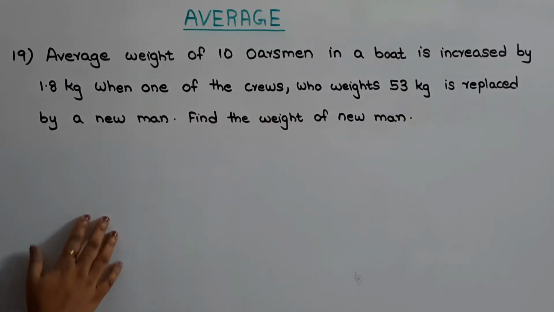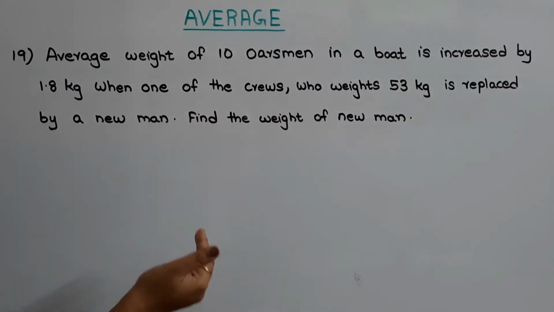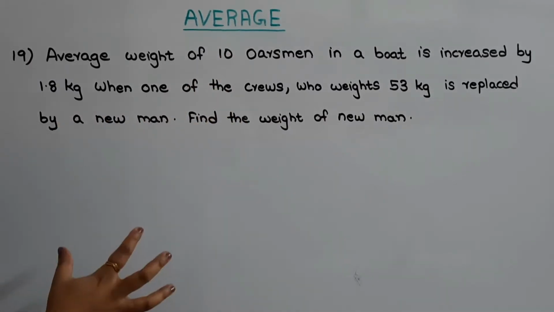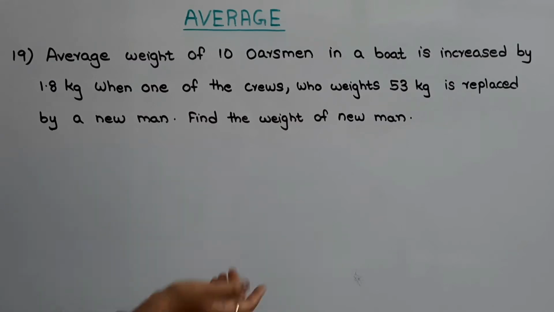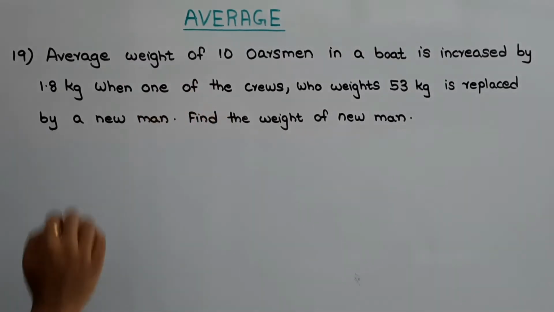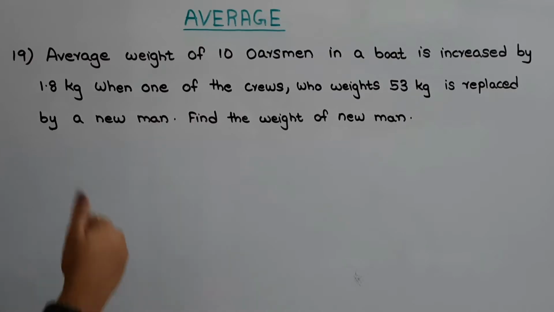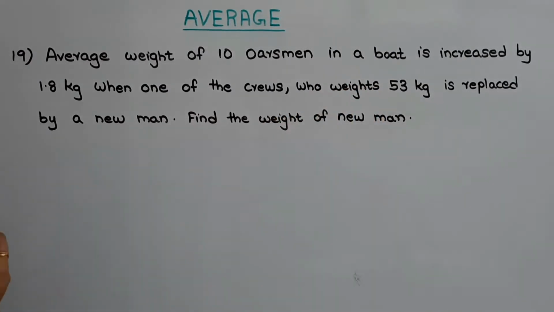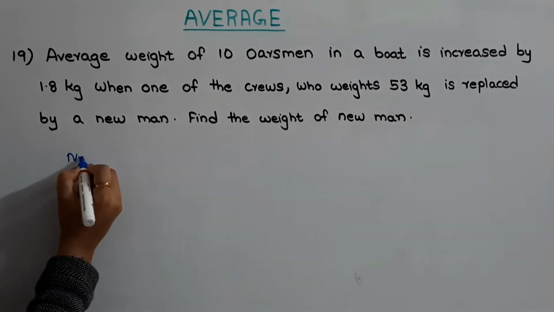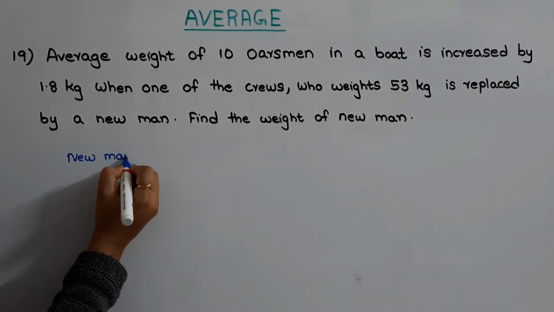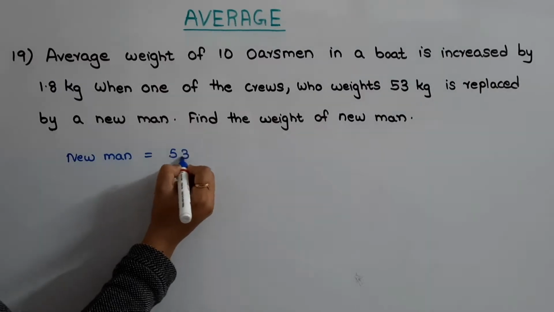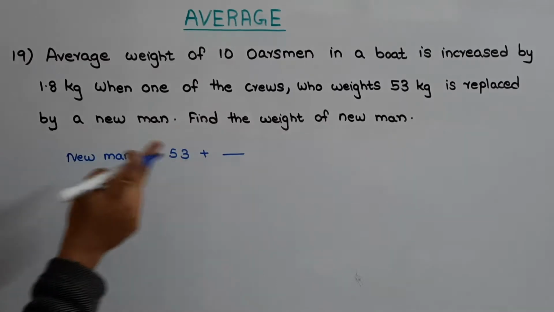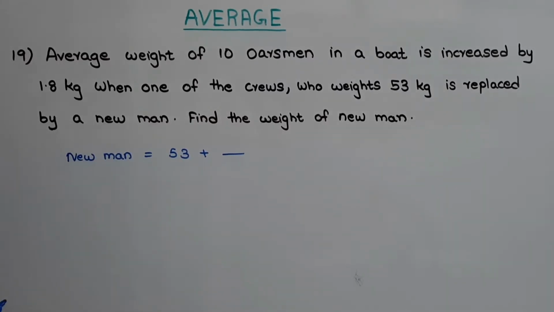So in this question, there is an increase in average weight of oarsmen when one oarsman is replaced by another oarsman, which means the weight of new oarsman is more than the weight of old oarsman, okay, which means the weight of new oarsman is more than this 53 kg. So the weight of new man will be equal to 53 plus some value, okay. So if we find out this increased value, we can find out the weight of this new man, okay.